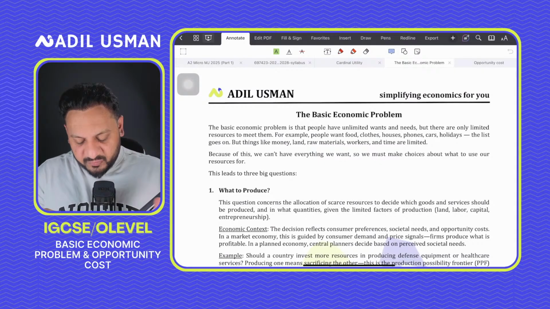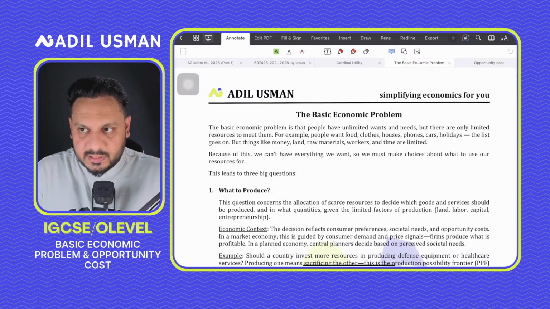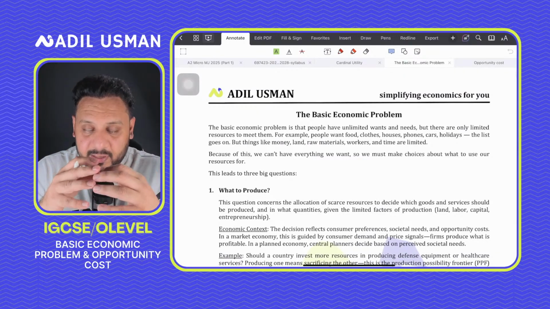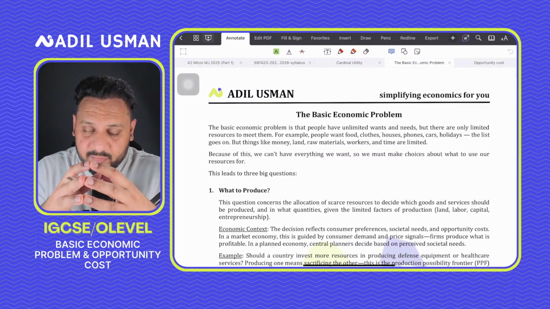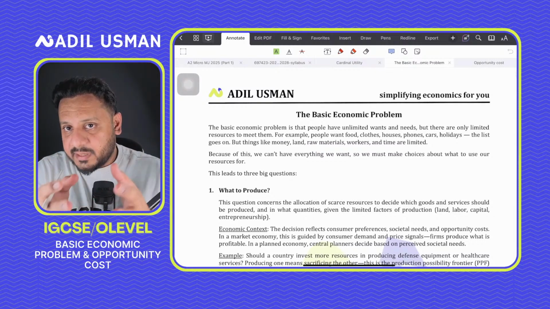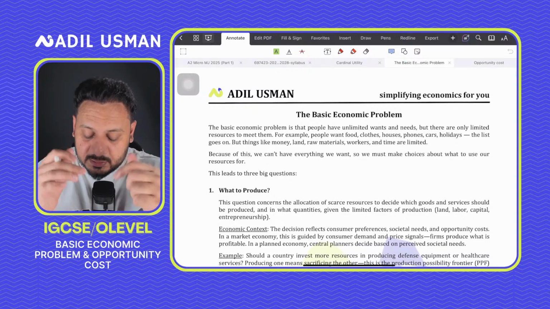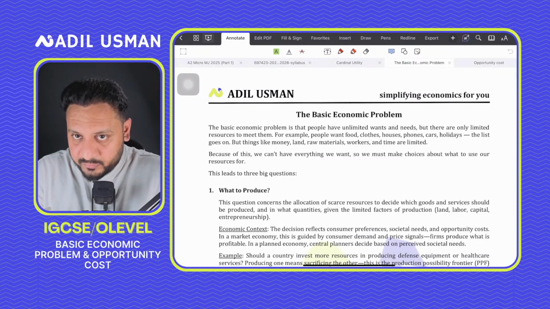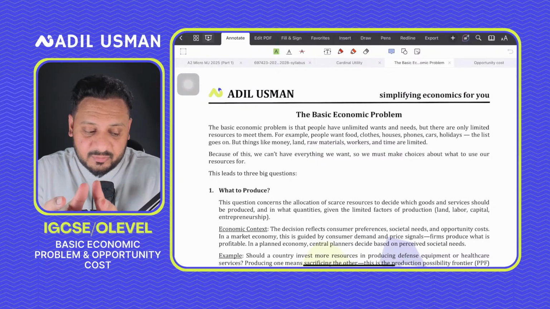So basically, before I start today's stream, I just want to let you know that this is our second stream. In the first stream, as far as IGCSE and O level for May June 26 is concerned, I ran through the overall syllabus breakup and the paper pattern as well. And this stream will focus from the first chapter. So we are starting with the first chapter for economics, and we'll continue these streams every week.